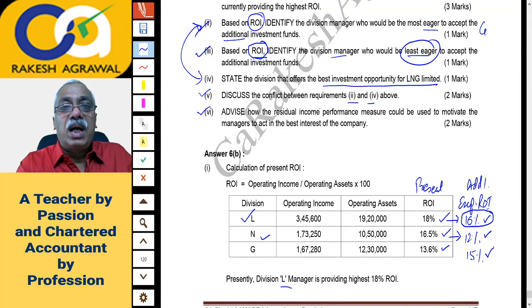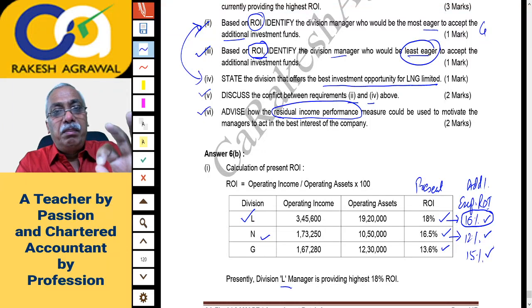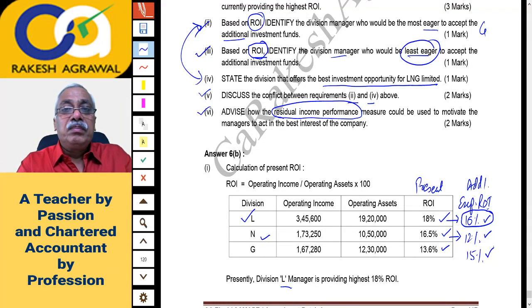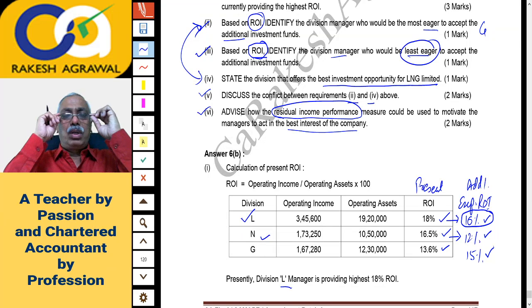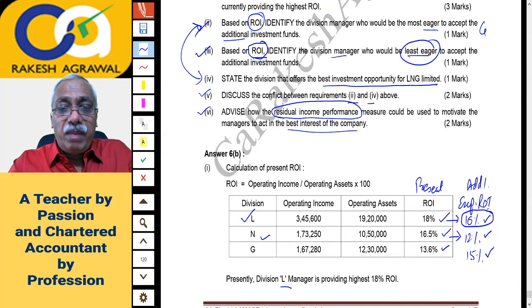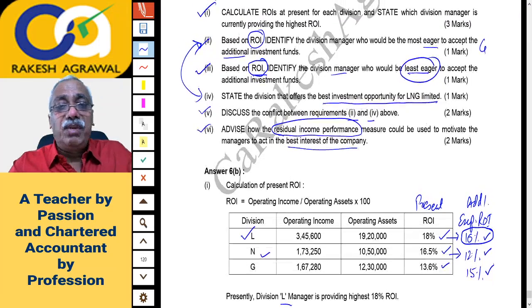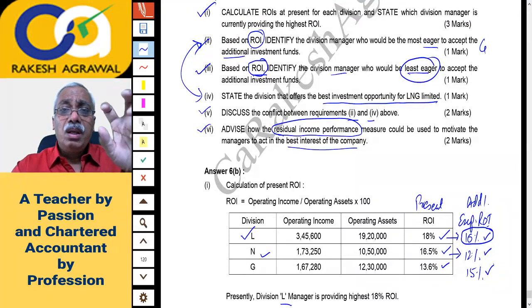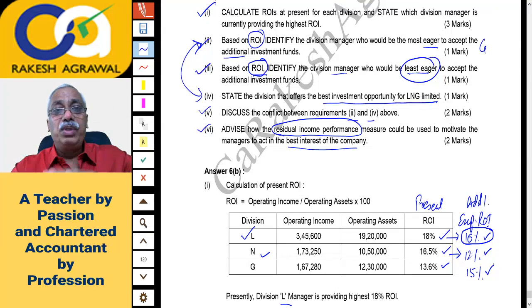And sixth, advise how the residual income method, which is better than ROI in some cases, could be used to motivate the managers to act in the best interest of the company, that is to achieve goal congruence. In the residual income method, what will you be doing? So I will take you back to the question. First of all, residual income is, you calculate the return from the project and deduct from it the minimum expected rate of return, which is also known as cost of capital.